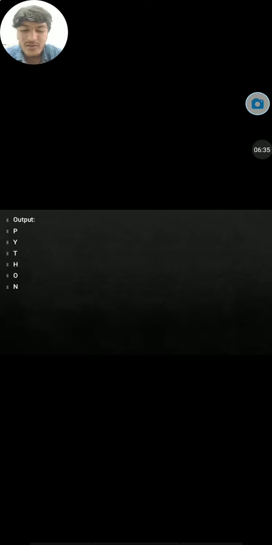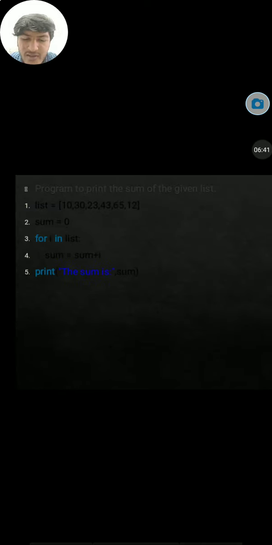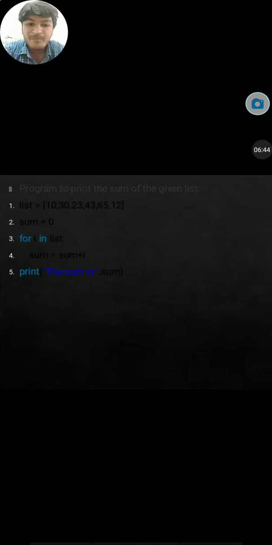So here the limit is there, but when it comes to Python, to print the sum of a given list, you take a list 10, 30, 23, 43, 65, 12, and sum equal to 0. Whenever we want to use a loop, we have to give a count, so that the count will start from 0 and go up to n numbers.